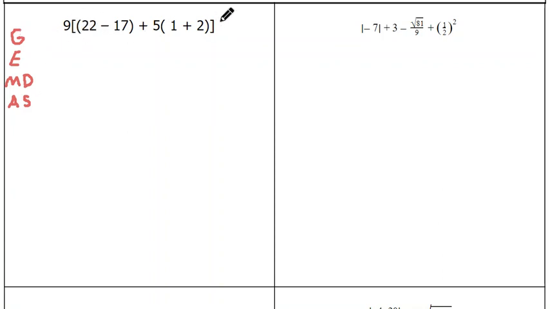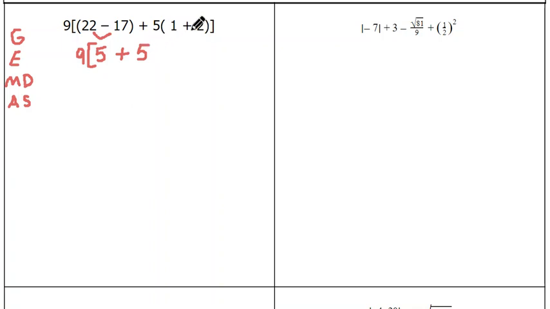I see some brackets here, and then I see some stuff inside those brackets. So I see parentheses inside those brackets. So I want to do that first. So 22 minus 17 will give me 5. All right, that's still in this bracket, so I'm gonna put that there. I still have a 9 there, I'm gonna bring that down. All right, then let's see here. Then I have a plus sign, and then I have a 5, I'm gonna bring that down.